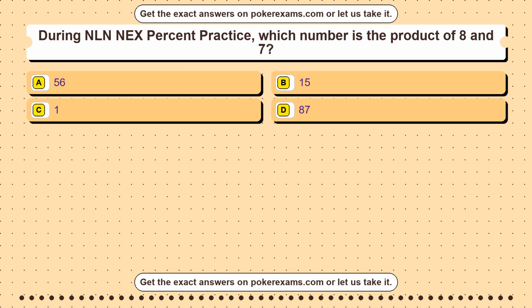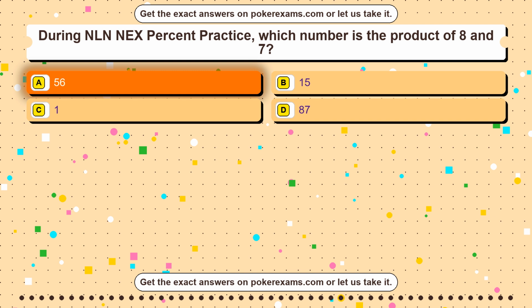Question 21. During GED online practice test, which document begins with "We the People"? Option A, U.S. Constitution. Option B, Declaration of Independence. Option C, Bill of Rights only. Option D, Federalist Paper number 10. The correct answer is option A.